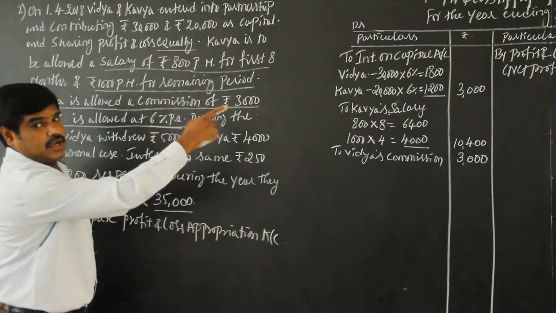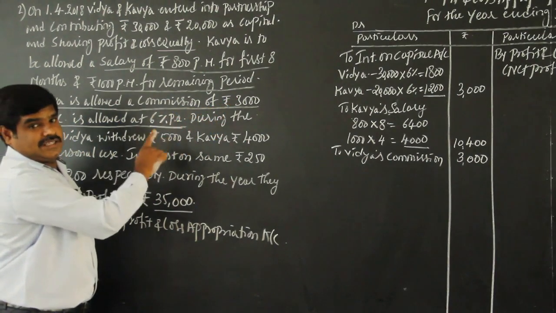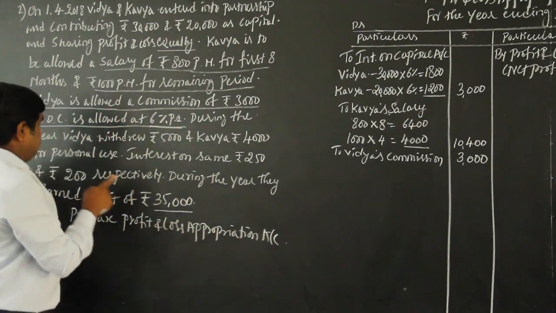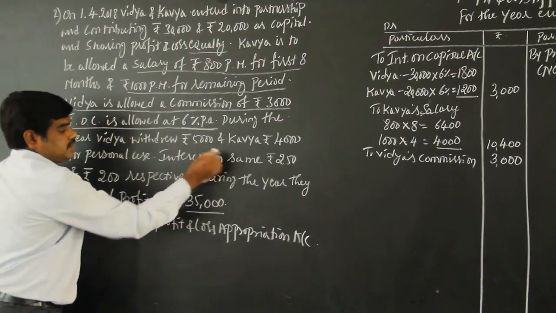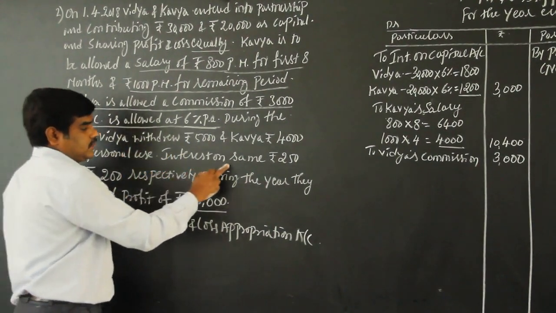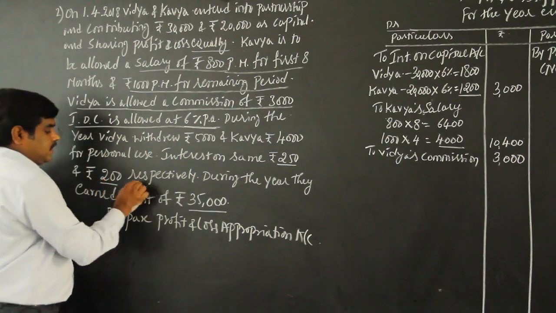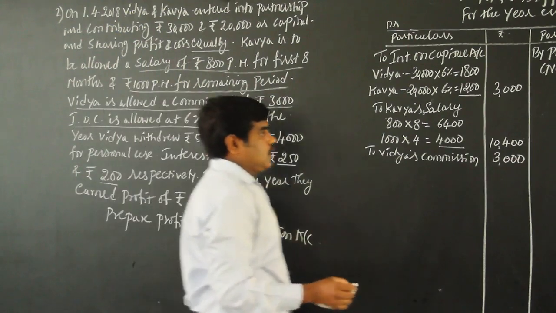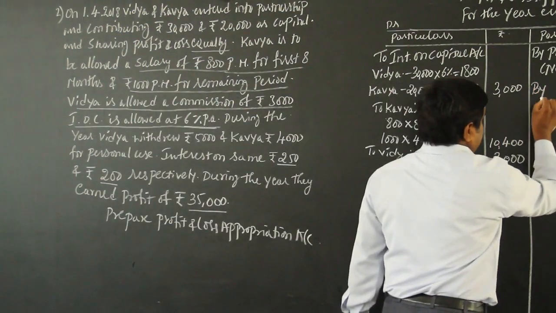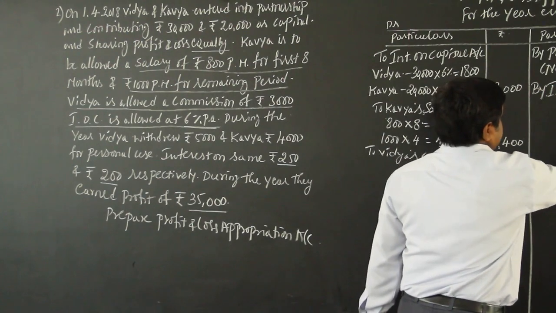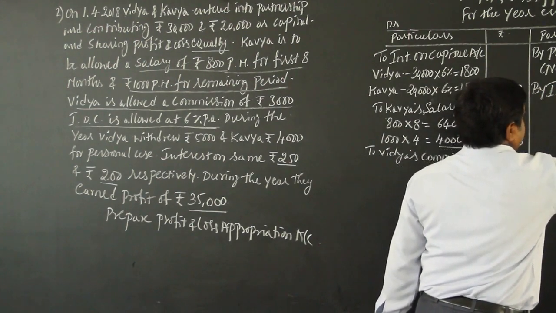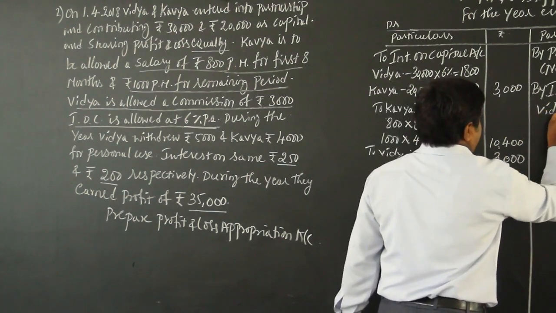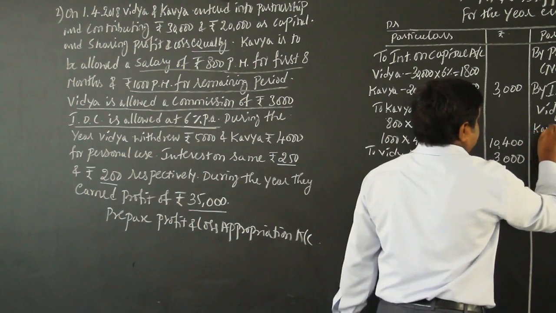Next, during the year, Vidya withdrew rupees 5,000 and Kavya rupees 4,000. Drawings should not be taken in the appropriation account because drawings is not an adjustment to the appropriation account. It is to be taken to the partners' capital account or partners' current account. But interest on drawing is 250 and 200 respectively, 250 rupees for Vidya and 200 rupees for Kavya. Interest on drawing is an income to the firm, so it has to be credited: by interest on drawing, first Vidya, next Kavya.